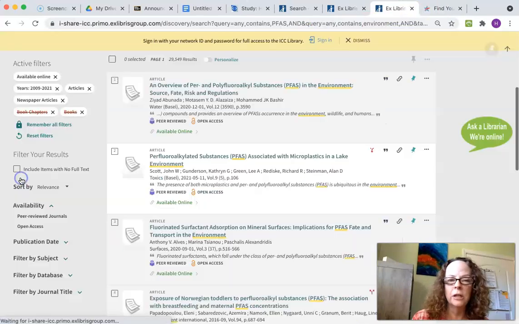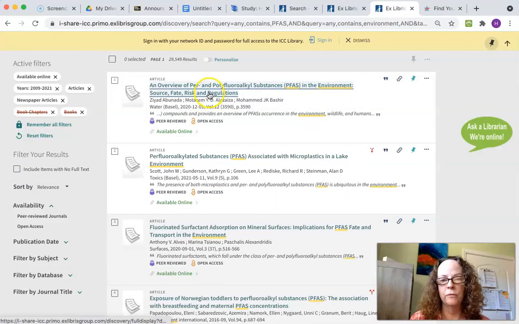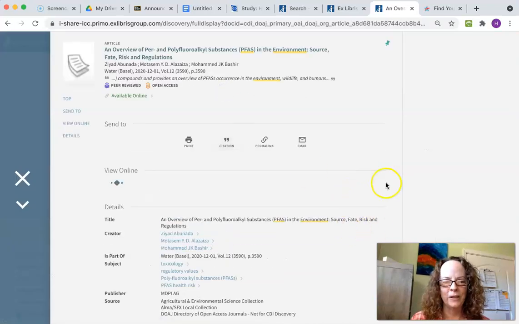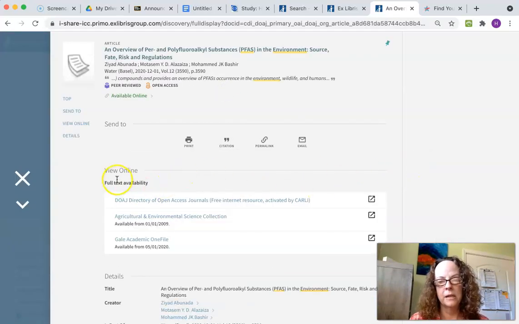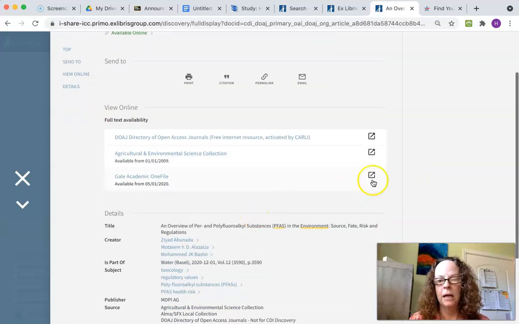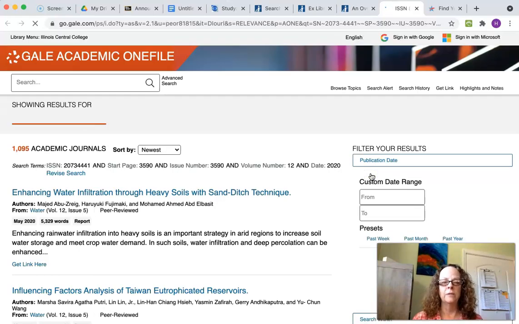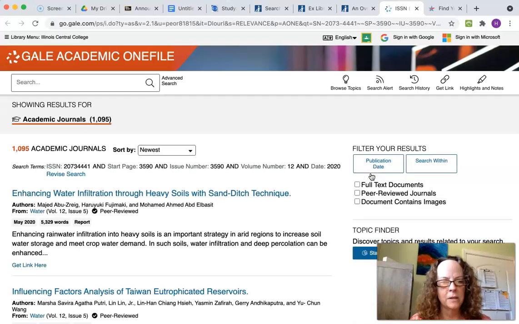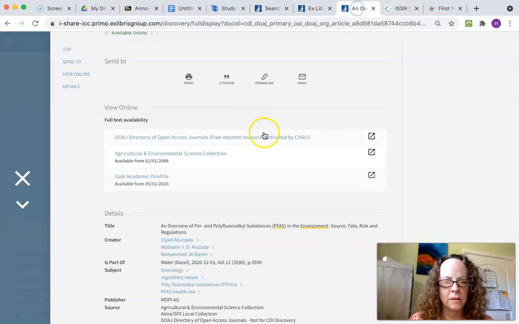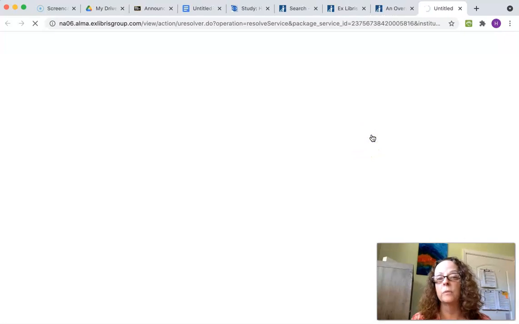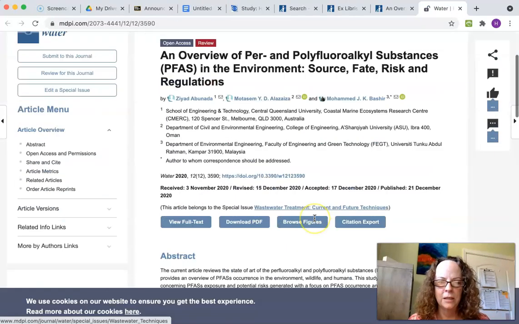It looked good initially, but it does take time to find something that's going to work for me. So I'm going to try the second article here. And then notice where it says View Online. I can then go to one of these links and actually find the article. But like before, I may have to look for it several times. This one, for some reason, did not show it. So I'm going to grab the next one. And I just keep clicking these little guys open until one of them shows me the actual article.